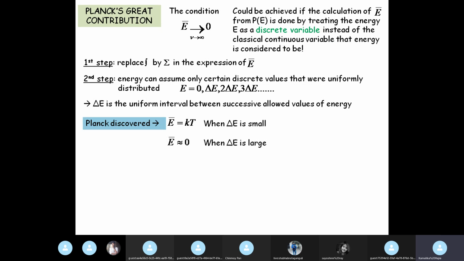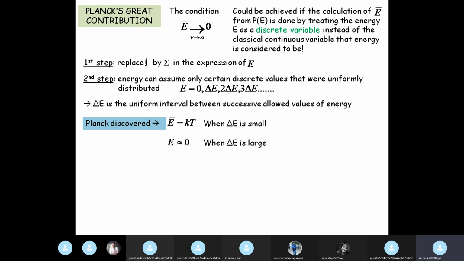Sounds good, because when delta E is small, that is, the energy interval is small, the smaller the energy interval, the closer we go to continuity, right? And the larger the energy interval, the further we move away from continuity. So when delta E is infinitesimally small, we have to integrate instead of summing.